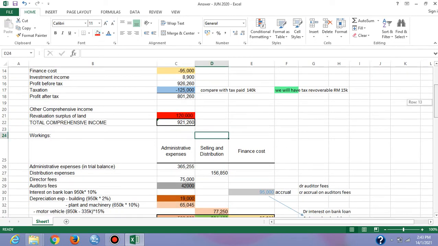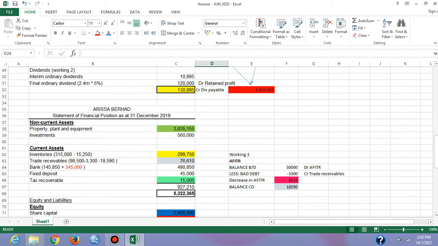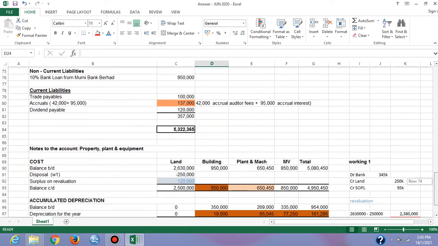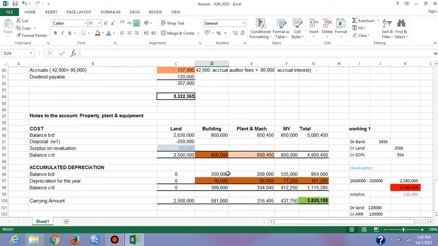Okay, and now we can move to the next question, which relates to the depreciation. We will go straight to the notes to the accounts. Now we have building, plant and machinery, and motor vehicle. All students have to include all the balances at cost as well as balances at accumulated depreciation. Put all the figures.